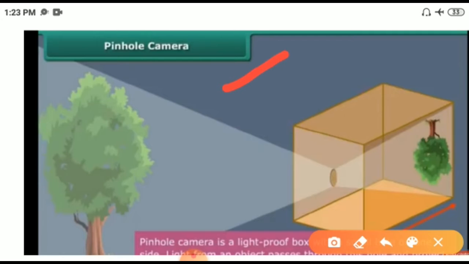The pinhole camera is a light-proof box with a small hole. This is the small hole, and light from an object on one side passes through this hole and projects an inverted image of the object on the opposite side of the box. So this is the inverted image. What is the image here? The tree is the image. Here the inverted image is formed in this box.